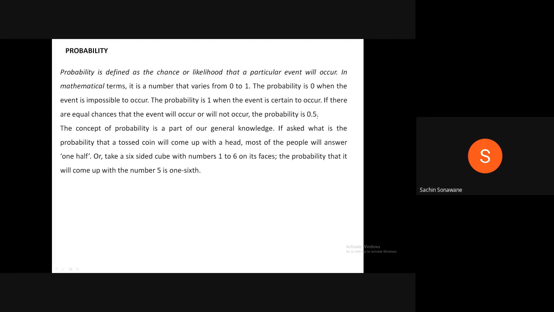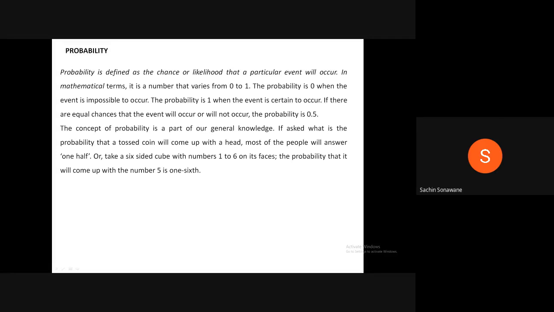Okay. Now next is probability. Probability is defined as the chance or likelihood that a particular event will occur. In mathematical terms, it is a number that varies from 0 to 1. The probability is 0 when the event is impossible to occur. The probability is 1 when the event is certain to occur. If there are equal chances that the event will occur or will not occur, the probability is 0.5.